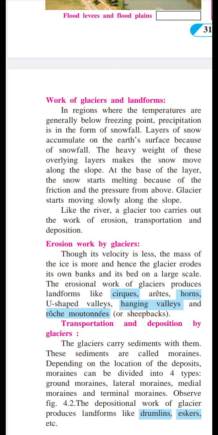And pressure means the snow particles rub on one another and get pressure, and the glacier starts moving slowly along the slope. Like the river, a glacier too carries out the work of erosion, transportation and deposition. And because of that some landforms are formed, which we will learn tomorrow.